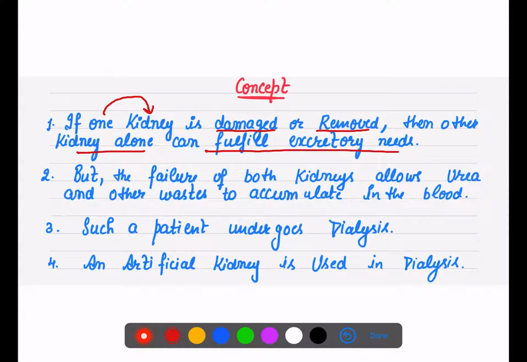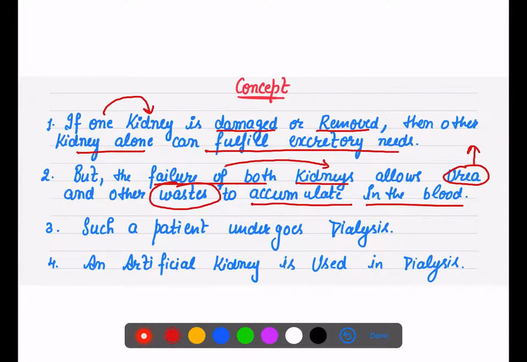But if both the kidneys fail, then urea as well as other waste start accumulating, that is, they start collecting in the blood, which is not at all useful for us, and is very toxic and poisonous. So failure of both the kidneys allows the waste products to accumulate in the blood.